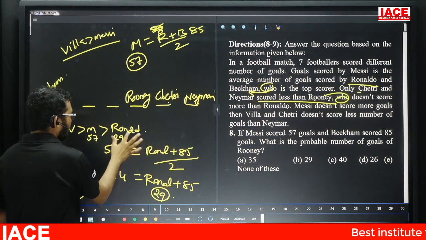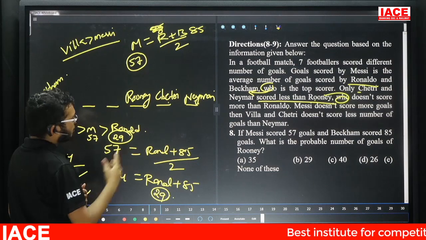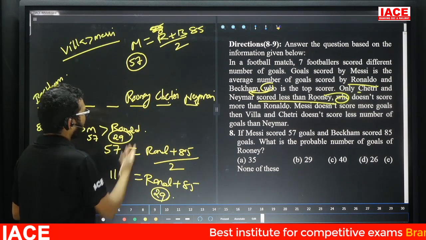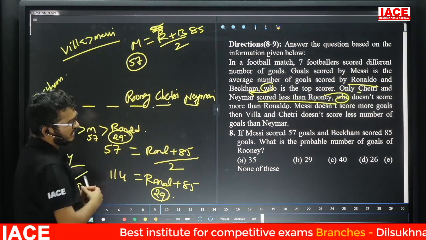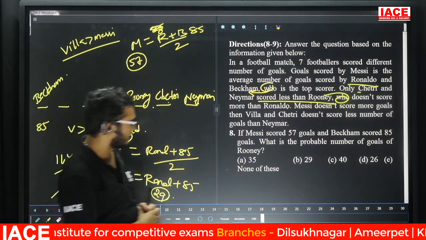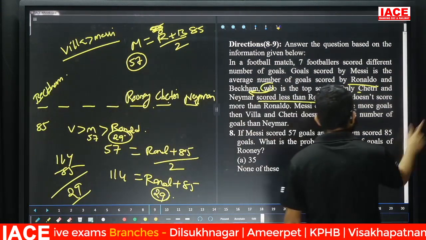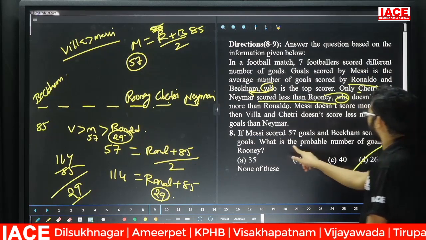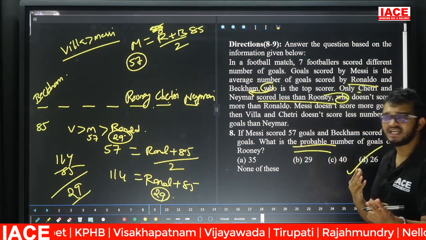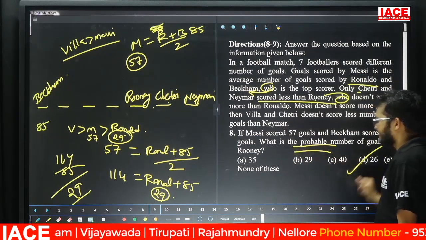Yes. Now Ronaldo's score is what? 29. The question is Rooney's score. Now Rooney is what? Less than Ronaldo. Less than 29 means which option is there? So 26 is there. Then this is the answer. Here the mention is what? Probable. Probable means what? There is a chance. So question number 8, the answer is option D.